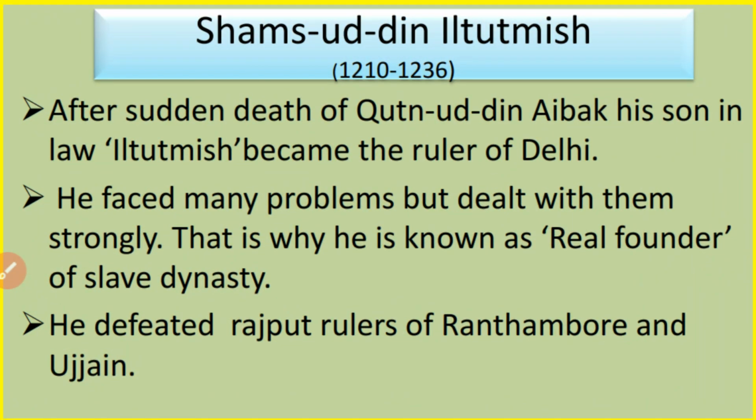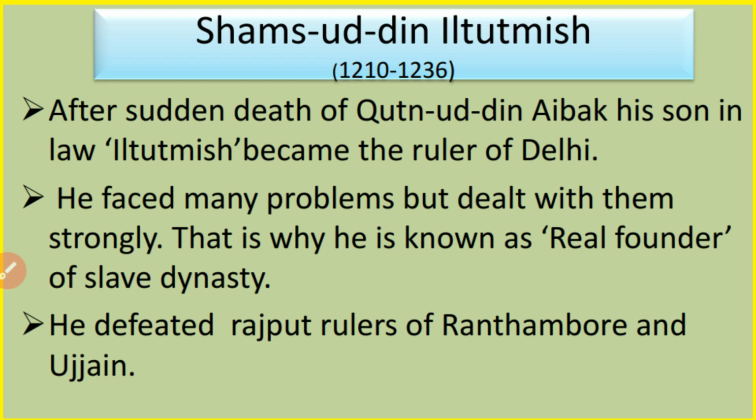After the death of Qutb-ud-Din Aibak, his son Aram Shah was made the ruler of Delhi, but he was an incapable person, and taking advantage of this situation, the son-in-law of Qutb-ud-Din Aibak, Iltutmish, defeated Aram Shah, and he himself became the ruler of Delhi.